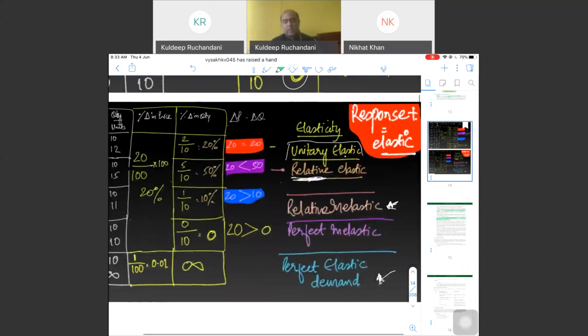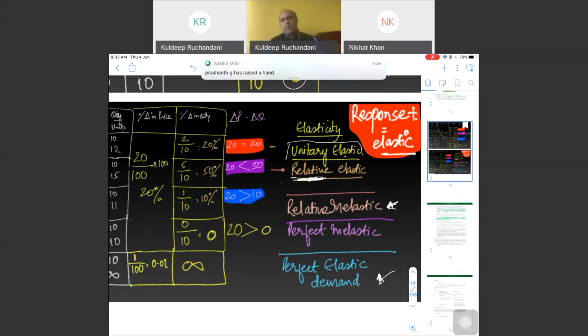What is unitary elastic? When the change in quantity demanded is exactly similar to the change in income, it is unitary elastic. When the change in demand is more than the change in income, then it is relatively elastic. When the change in quantity demanded is less than the percentage change in income, it is relatively inelastic. When the change in income has no impact on the quantity demanded, it is perfectly inelastic. When there is a huge change in the quantity demanded of a product due to a change in income, it is perfectly elastic.